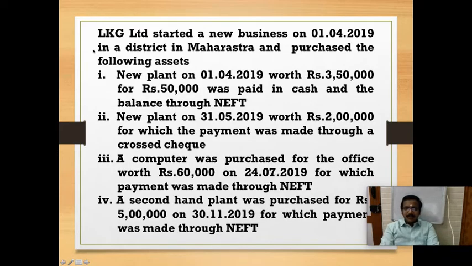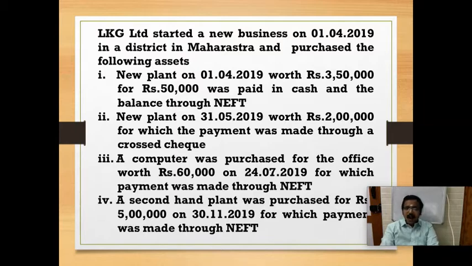First question. LKG Limited started a new business on 1/4/2019 in a district in Maharashtra and purchased the following assets. New plant on 1/4/2019 was 3,50,000, for which 50,000 was paid in cash and the balance by NEFT. New plant on 31/5/2019 was rupees 2 lakhs, for which the payment was made through a crossed cheque.